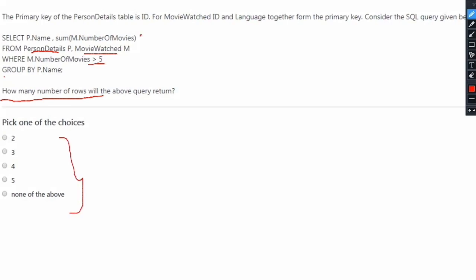Just by looking at this query, we know that the last clause used is the group by clause. In this query, we are selecting columns from two different tables, person details and movie watched. Whenever such a query is used without a join, a Cartesian product is returned in the output.